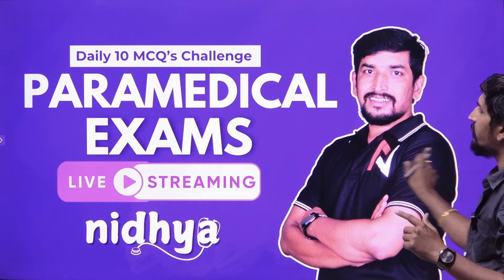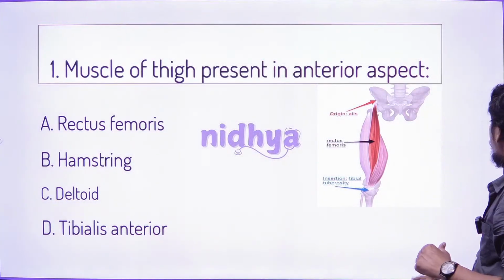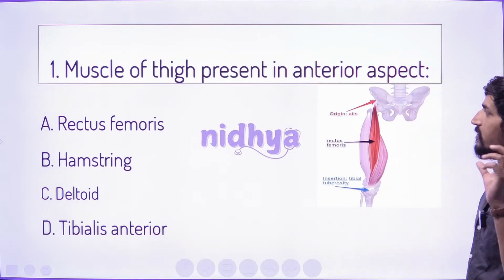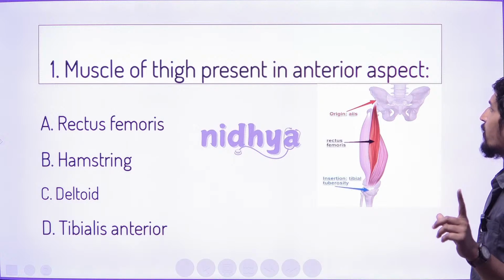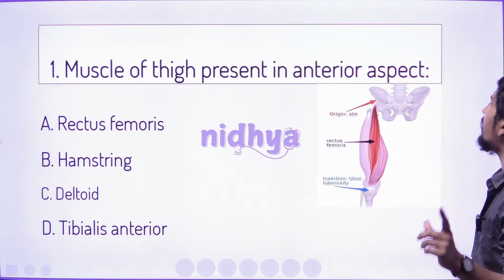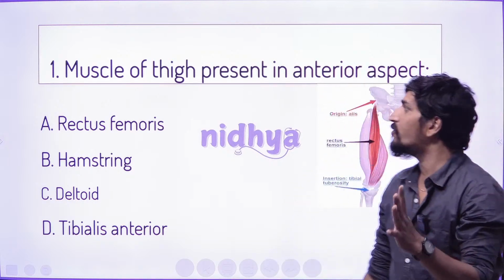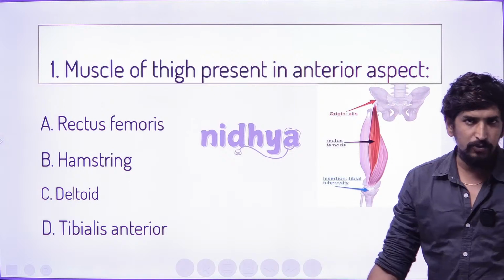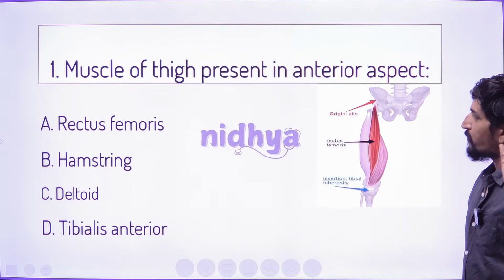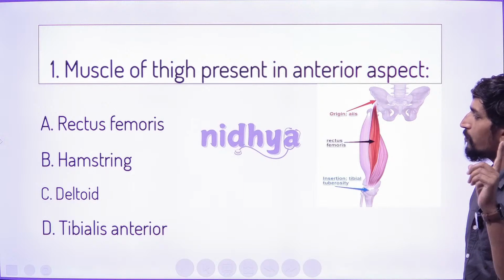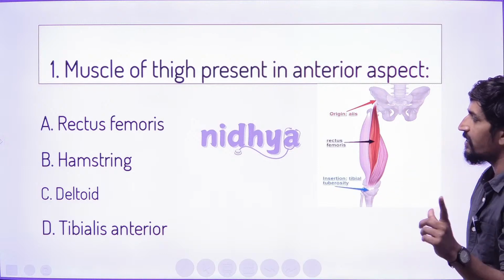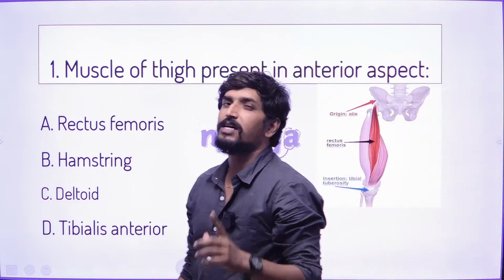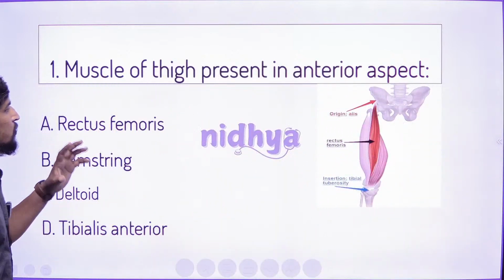If we check the first question of today's challenge, the question is very simple. I hope you are ready to answer it. The first question: the muscle of the thigh present in the anterior aspect. What exactly is the muscle present in the anterior aspect? The options are: option A, rectus femoris; option B, hamstring; option C, deltoid; and option D, tibialis anterior. Which is the right answer?